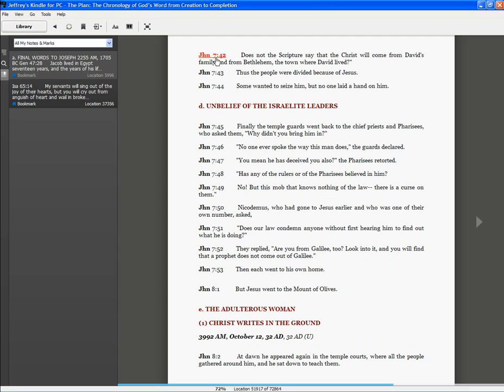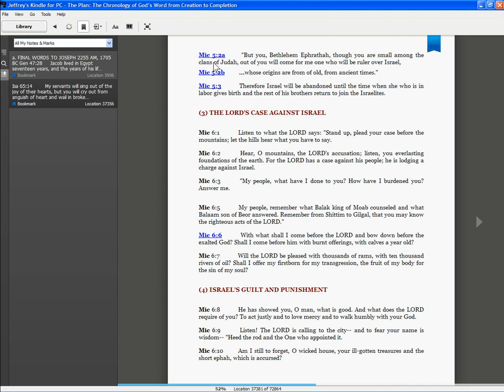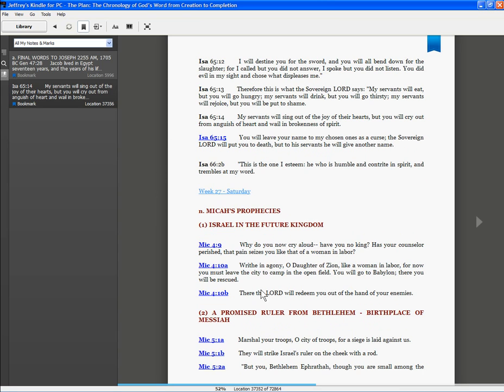Now I click on this again, and it comes to Micah 5:2a. We're right back to where we started from in roughly 700 BC. Now you'll notice that whenever you click on a link, it always goes to the top of the page. I can backtrack just a little bit by hitting the back caret, and you can see right where we started from. That completes a complete thread of prophecy.